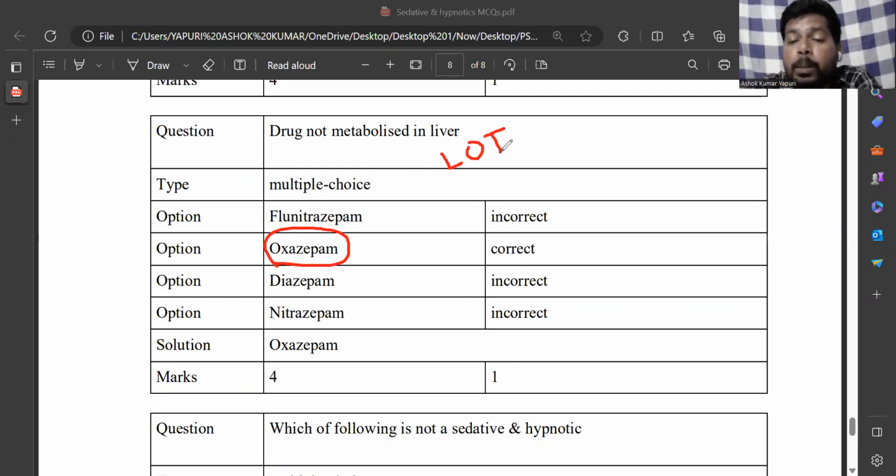These three are the benzodiazepines not metabolized in the liver. But the other mentioned drug, flunitrazepam, which is also called Rohypnol, is also known as the date rape drug. So the drugs not metabolized in the liver from the benzodiazepines are LOT: lorazepam, oxazepam, temazepam.